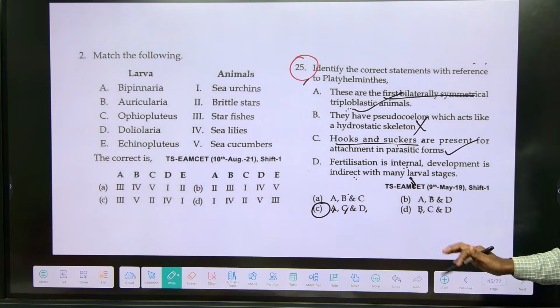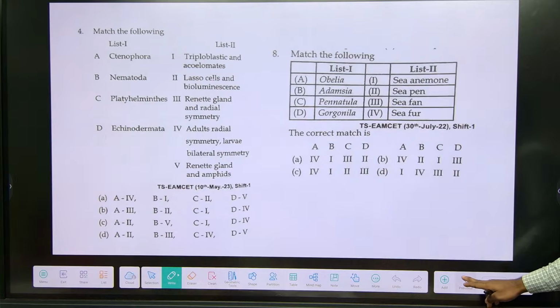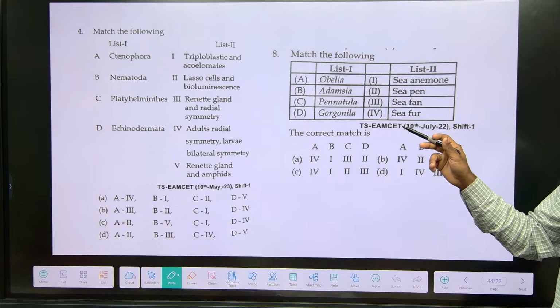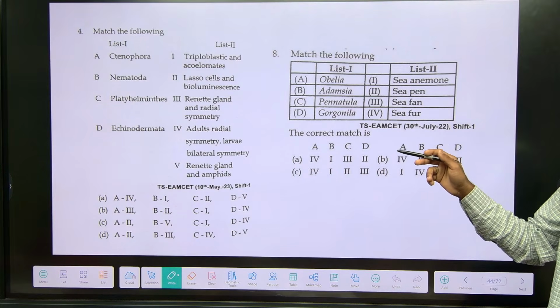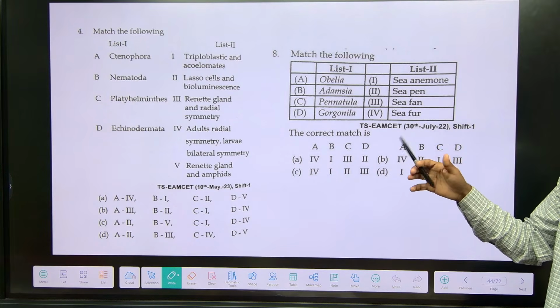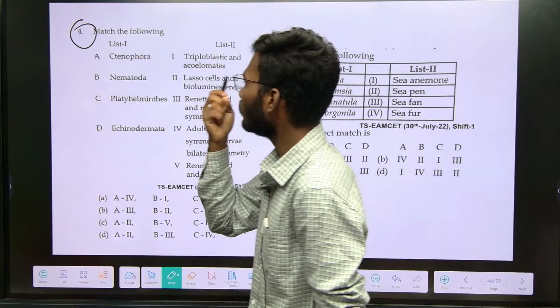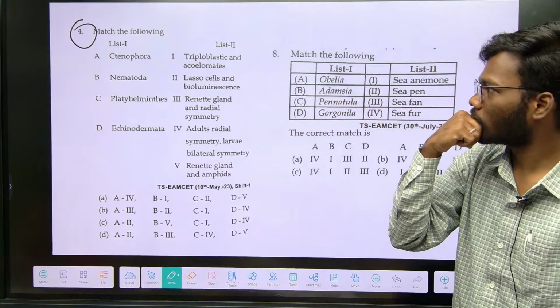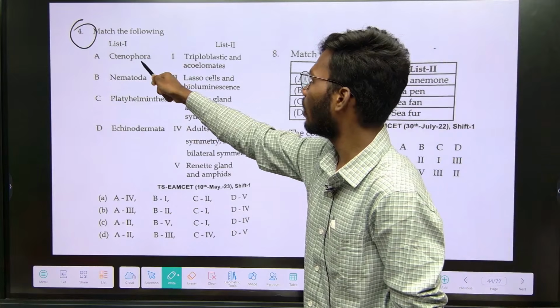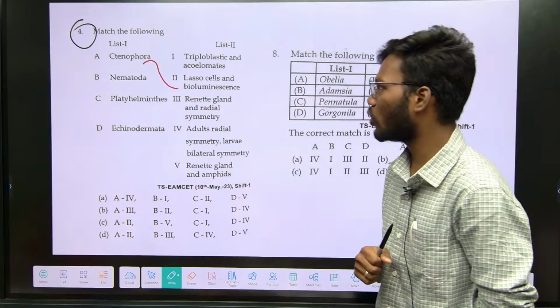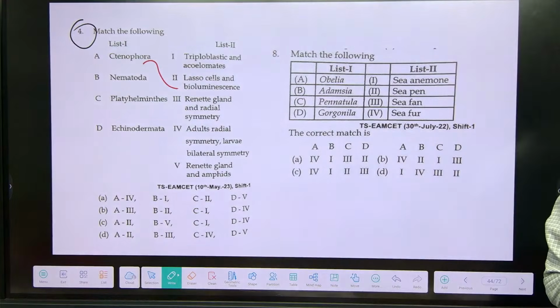They ask for the answer. Ctenophora, Nematoda, Platyhelminthes we discussed. We didn't discuss Echinodermata, but you can answer. It's a very simple question. A is colloblast cells and bioluminescence.